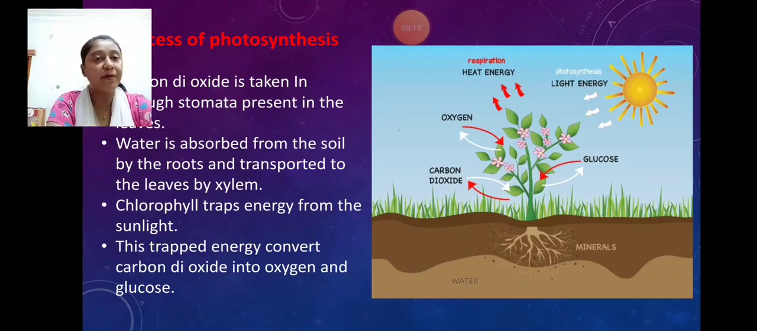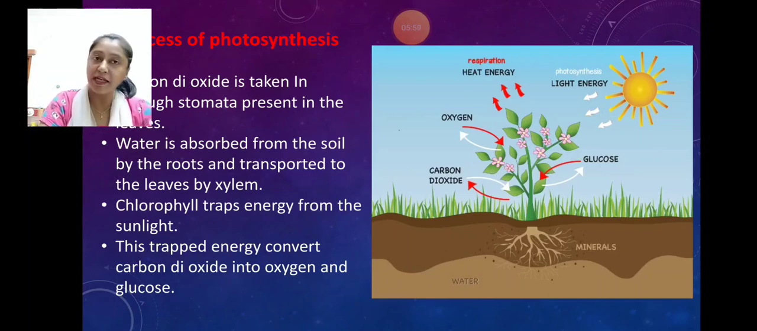Water is absorbed from the soil by the roots and transported to the leaves by xylem. Now you might be thinking, what is xylem? Like in our body, there are many blood vessels, arteries, veins, capillaries, which transport blood from one part to another, like from the heart it is pumped to different organs. In the same vein, plants also have tiny pipe-like structures known as xylem and phloem to transport water and food to different parts of the plant. About it you will study in the chapter later on.